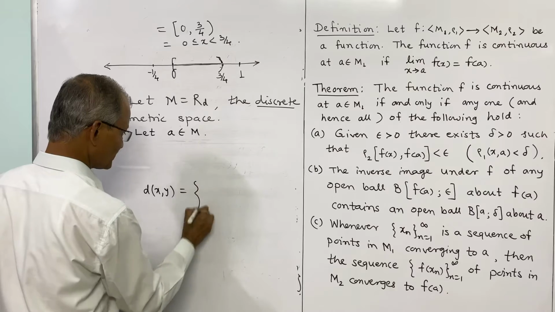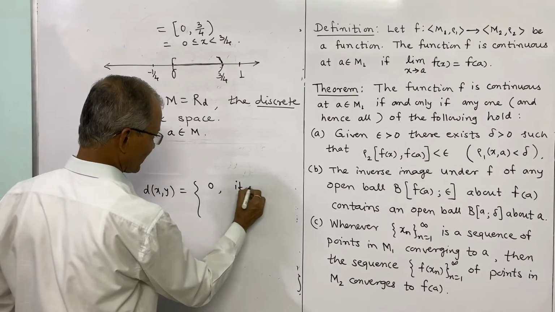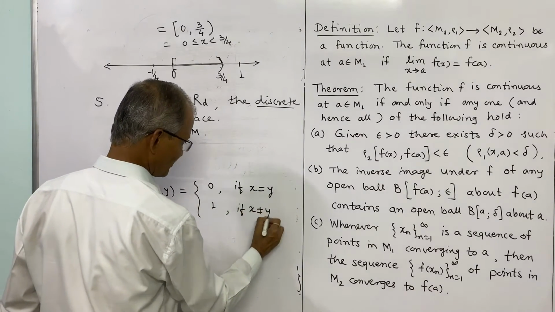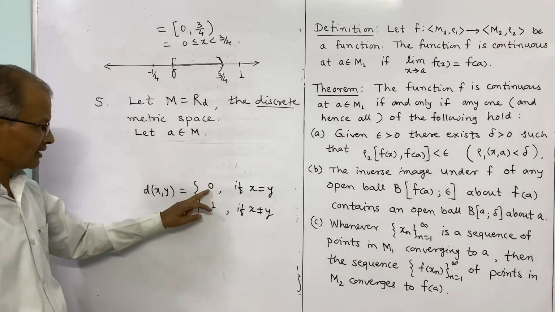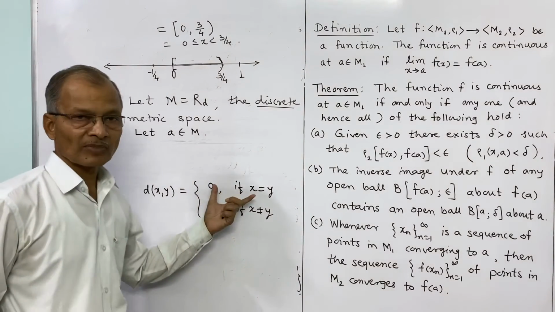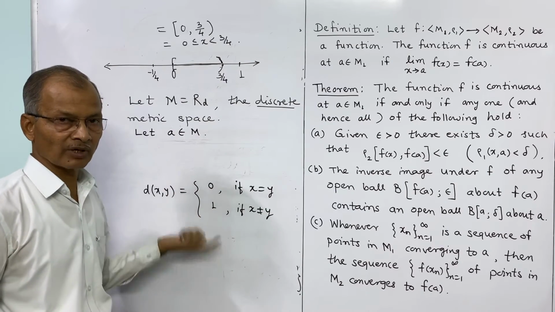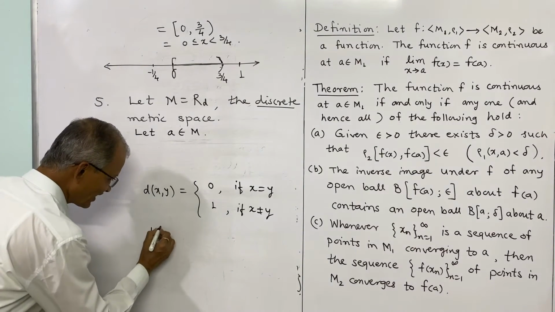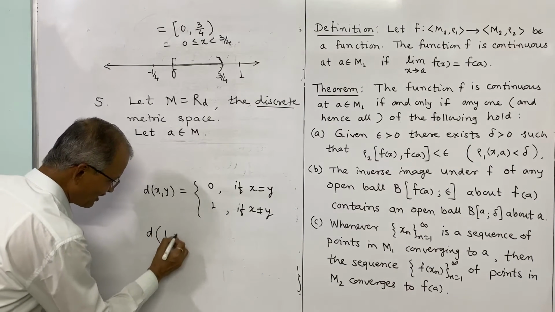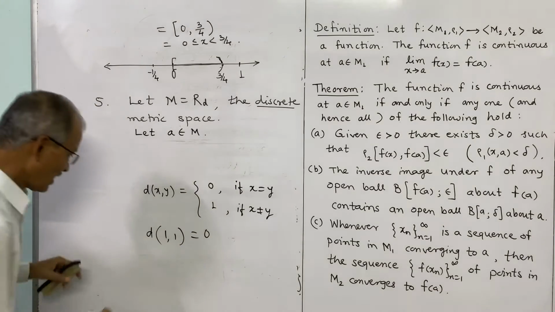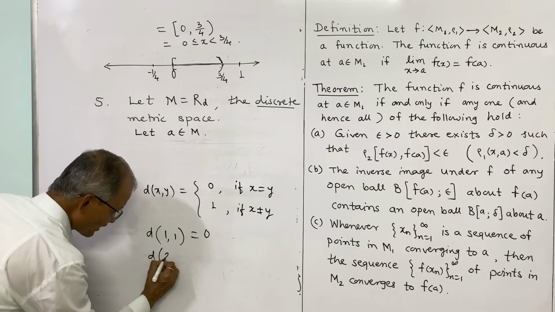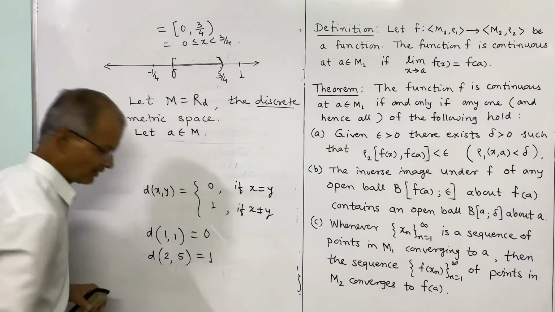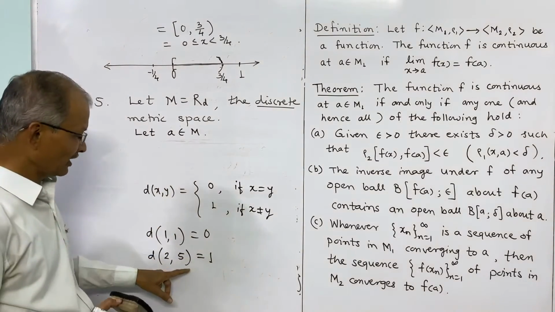And it has two possibilities. It is 0 if x is equal to y, and 1 if x is not equal to y. Simple. If x is equal to y, it is 0, and that means distance to itself is 0 and distance to any other point is fixed to be 1. So you should remember what is the d of 1 and 1, that is 0, but what is the d of say 2 and 5? D of 2 and 5 is 1, not 3, by the definition of discrete metric space.